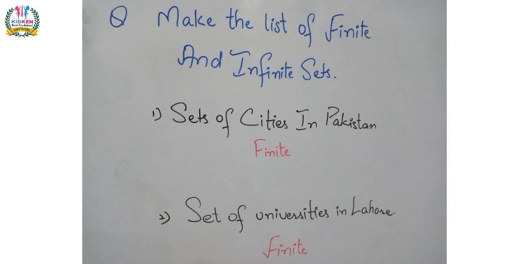Question number one is set of cities in Pakistan. This is a finite set because we can count all cities of Pakistan, and this is a countable set. So we can say this set is a finite set. Set of universities in Lahore, the second part. Yes, we can also count the universities in the city of Lahore. So this is also a finite set.